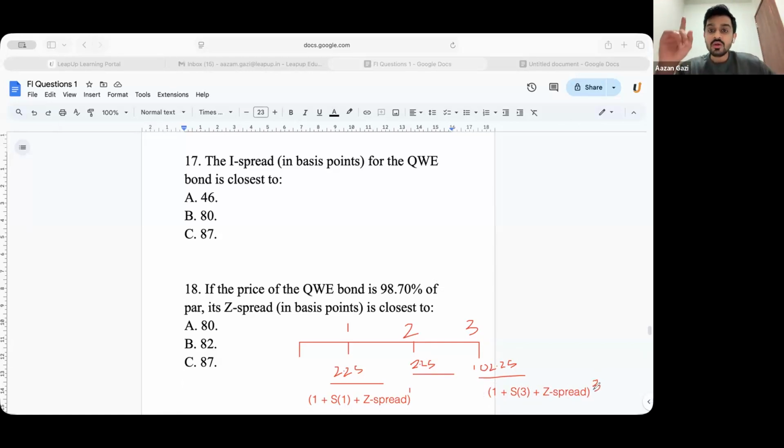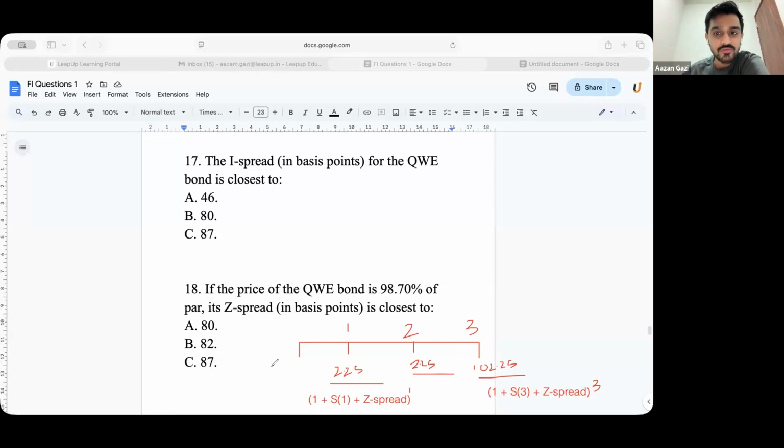Now, first and foremost, guys, which is the common number in the denominator? Z spread would be common. Would you agree, yes or no? Everyone? Yes, perfect. Okay. Now what you will do is, if the price of the bond is 98.7 of its par,